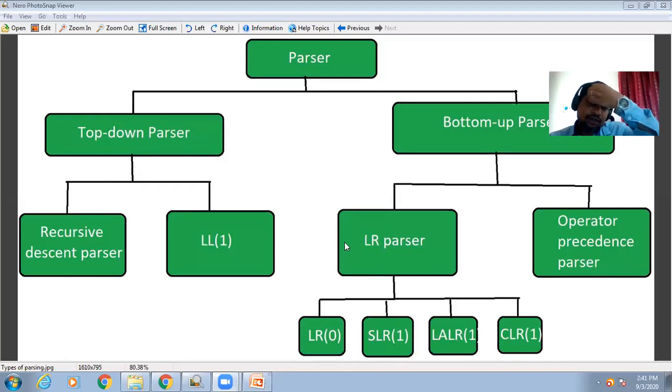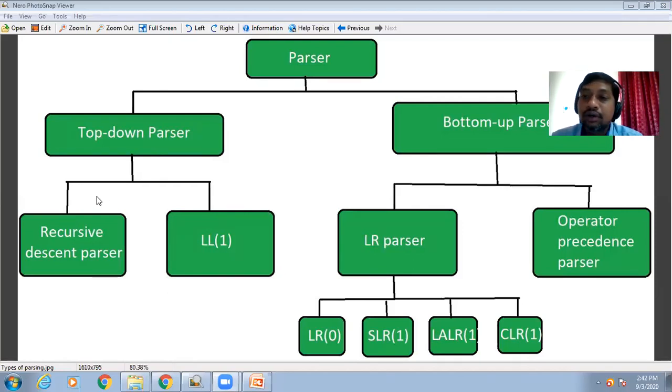Yeah. So this is the big picture. In the next few coming classes, we will be discussing on this only. So we have two types of parsers: top-down parsers and bottom-up parsers. Under the top-down parsers, we have recursive descent parser and LL1. These two come under predictive parsing. There is another kind of parsing called backtracking parsing, but that is obsolete. Nobody is using it nowadays in contemporary compiler design.